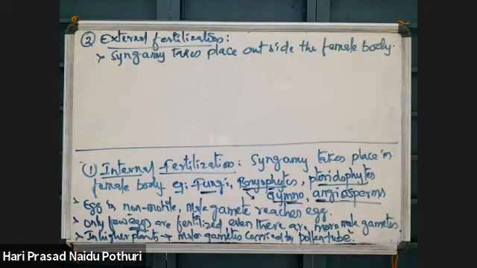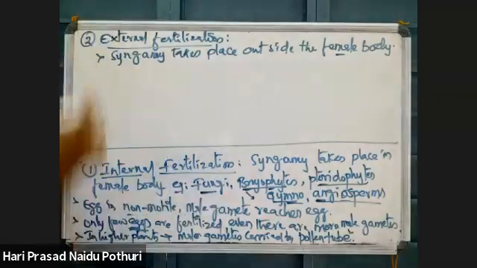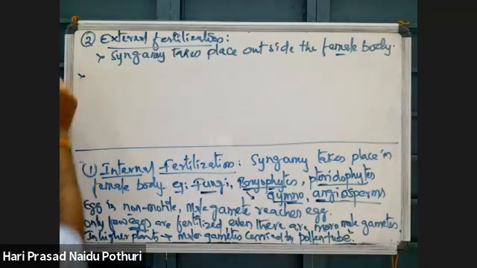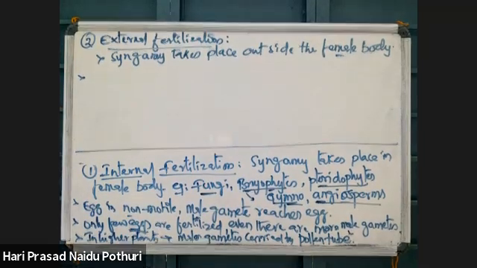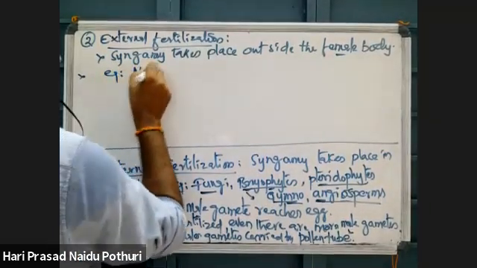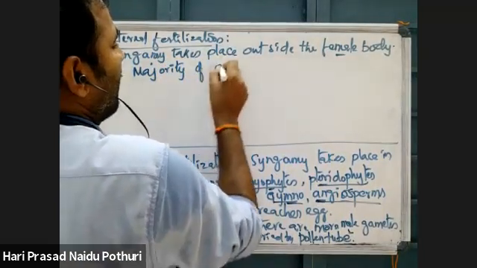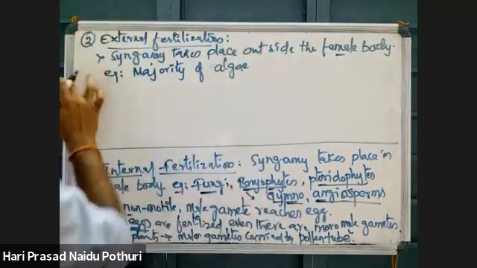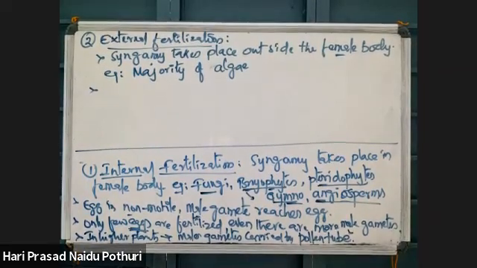Here the female organism also releases its gametes into the surroundings, and their fusion takes place. That is called external fertilization. This is seen in the majority of algae. Majority of algae show external fertilization.